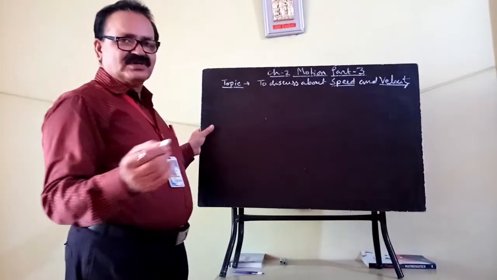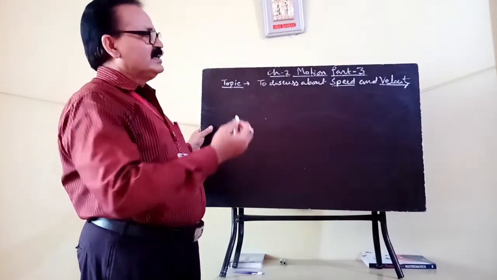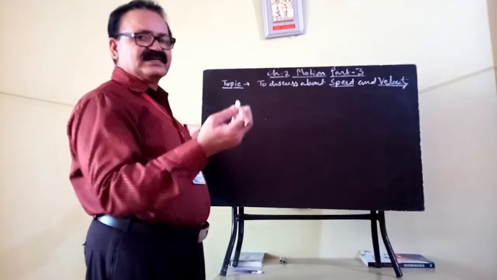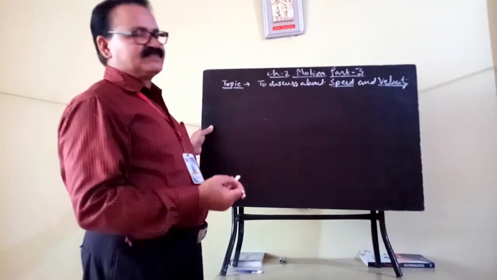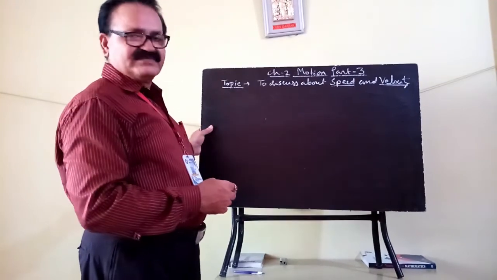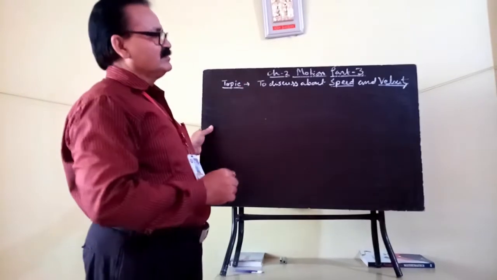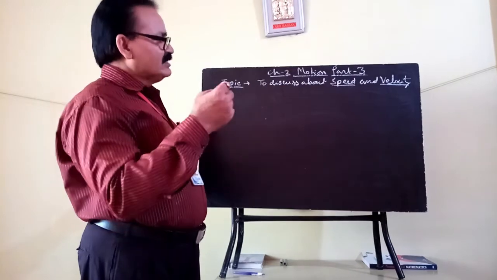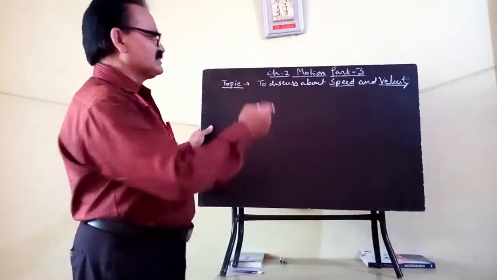Our topics will be to discuss speed. In speed, we will go into uniform speed, non-uniform speed, instantaneous speed, and average speed. Similarly, in the velocity part I will explain that velocity may be uniform velocity, non-uniform velocity, as well as instantaneous velocity and average velocity. Okay, let us start with speed.